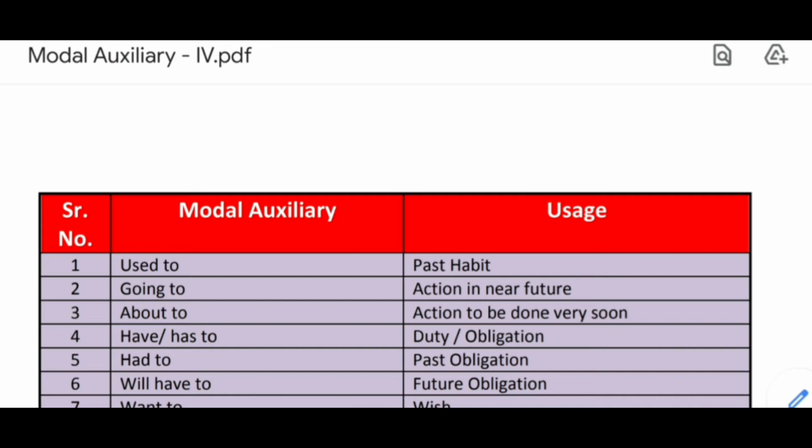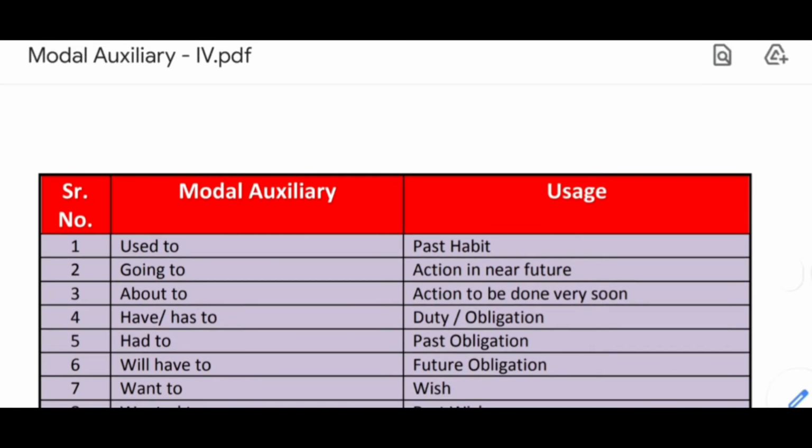Now next one is want to. Want to is used when we wish something.